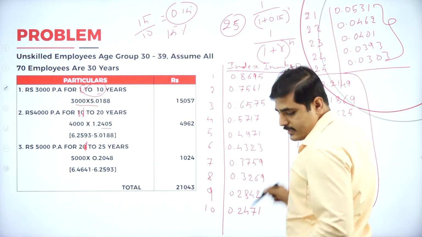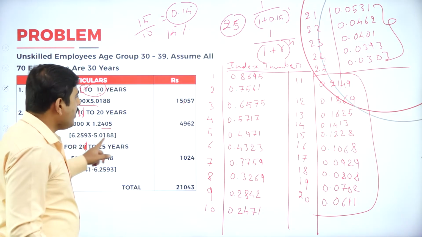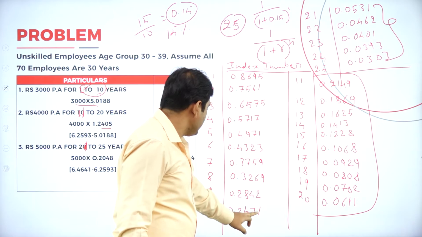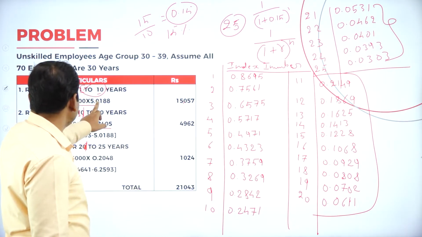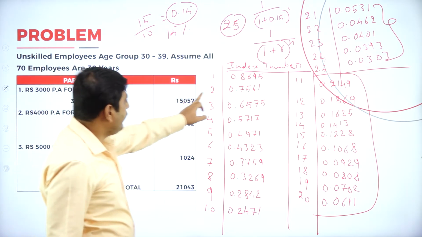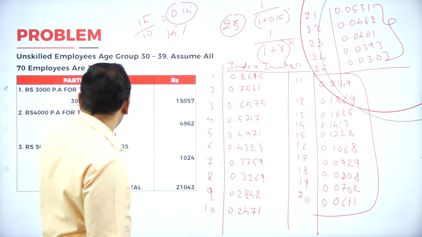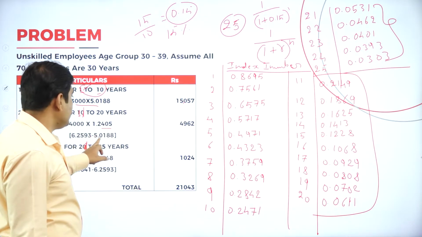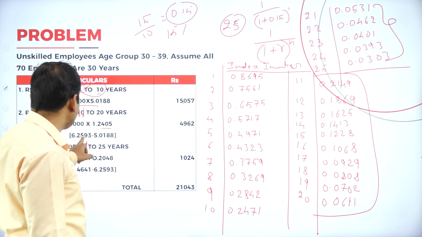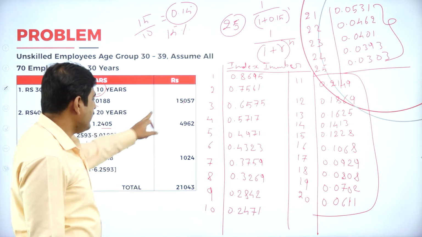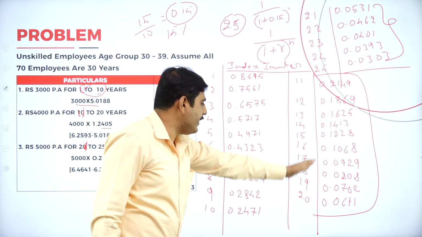If you add this, how much will you get? Total for up to 10 years is 5.0188. Total for up to 20 years is 6.2593. So deduct the 10 years, and you'll get 11 to 20 years.